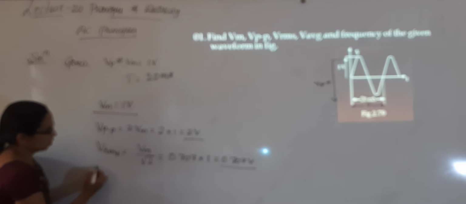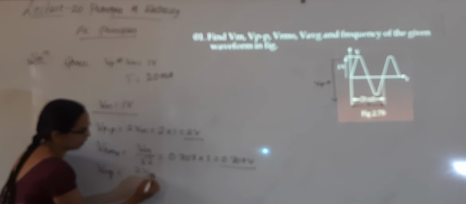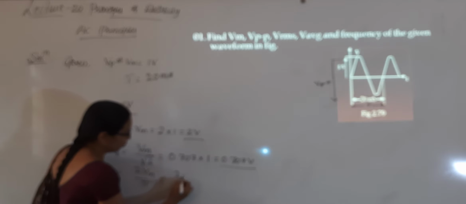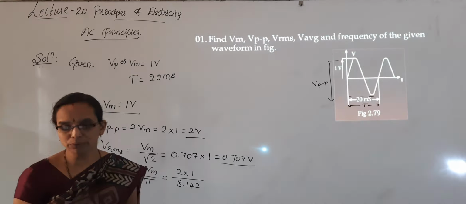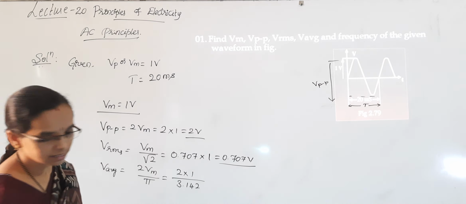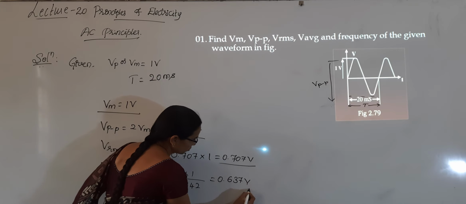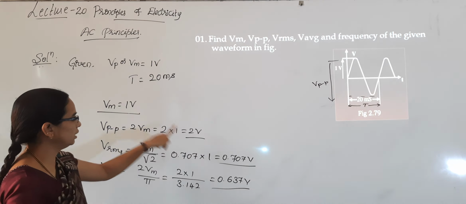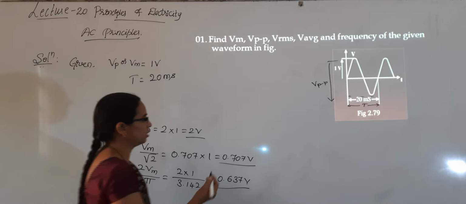Next, V average, the formula for V average is 2 Vm by pi. So 2 into 1 divided by 3.142 you can put and calculate that with the value. The answer will be 0.637 volts. What and all Vm they have asked? We got the Vm, also Vpp, Vrms, V average, and they have asked for a frequency.